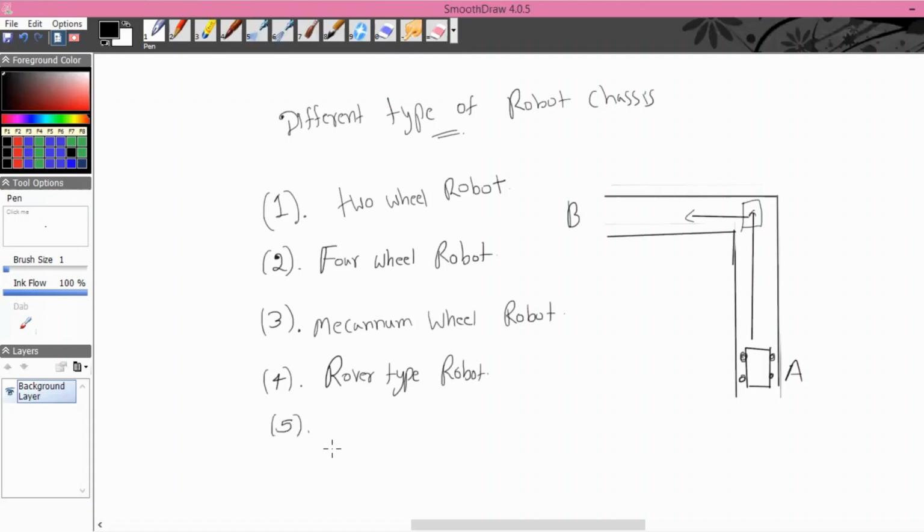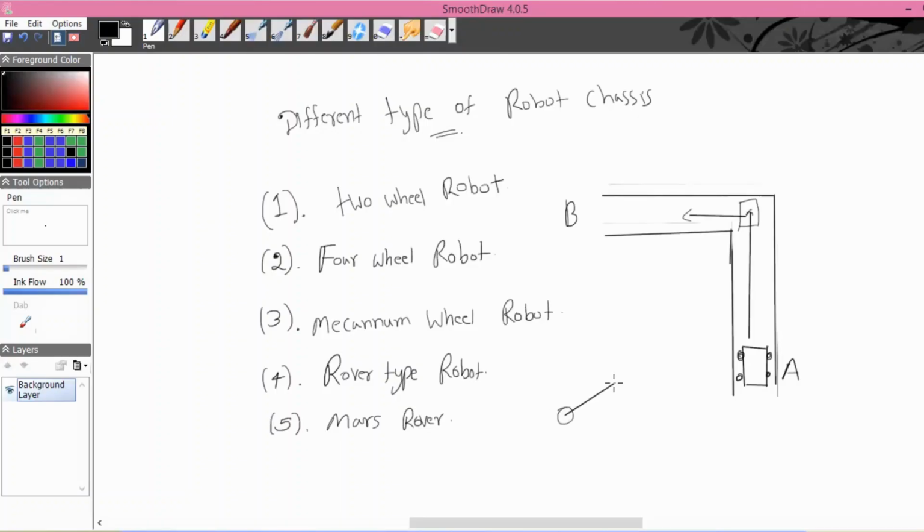As the next robot chassis, we are going to discuss the Mars rover type robot. So what is meant by the Mars rover? We all have seen the robot that NASA sent to Mars, right? That is called the Mars rover.